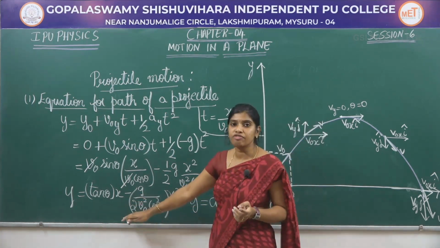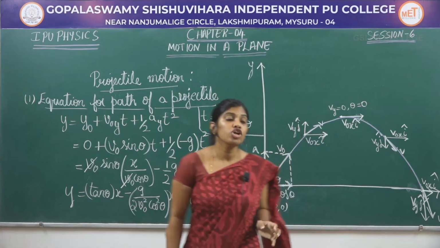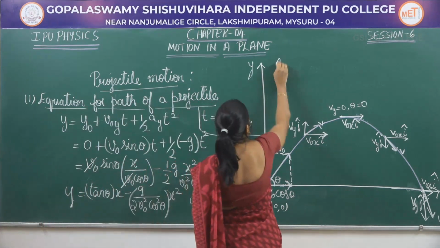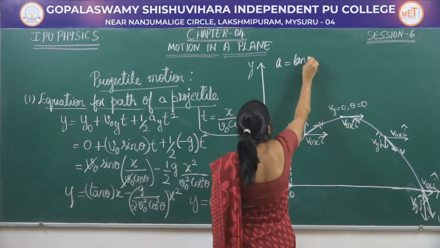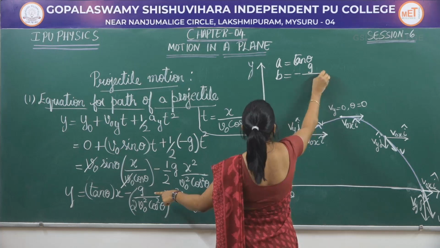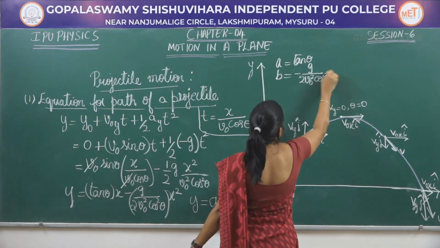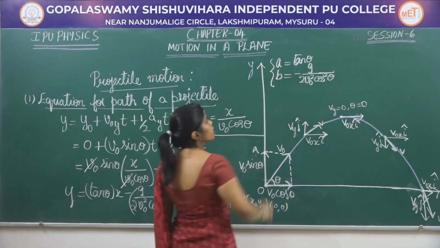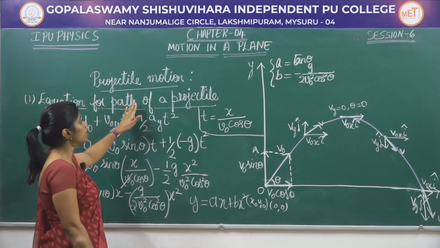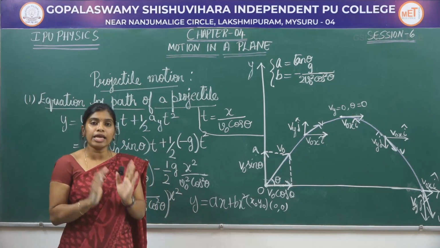So, this can be compared with this equation where a and b are constants here. When I compare these two equations, I am going to get a equal to tan theta and b equal to minus g by 2 v naught square cos square theta, which are nothing but constants. And therefore, the equation of the path of a projectile is a parabola,